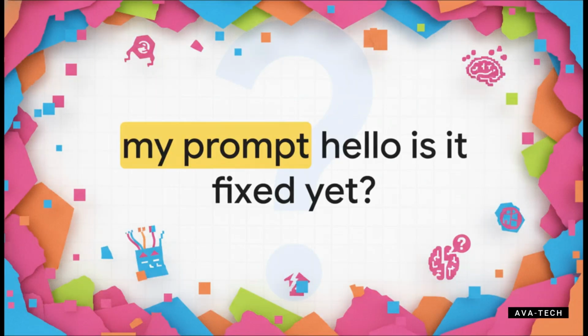But here is where the narrative arc takes a massive, hard pivot. "My prompt, hello, is it fixed yet?" This isn't a generated character talking anymore. This is the fourth wall completely shattering. The creator's frantic real-world prompts, desperately trying to troubleshoot the failing Seedance 2.0 model, have actually bled directly into the AI's final output. The machine is literally repeating the creator's panic back to them.